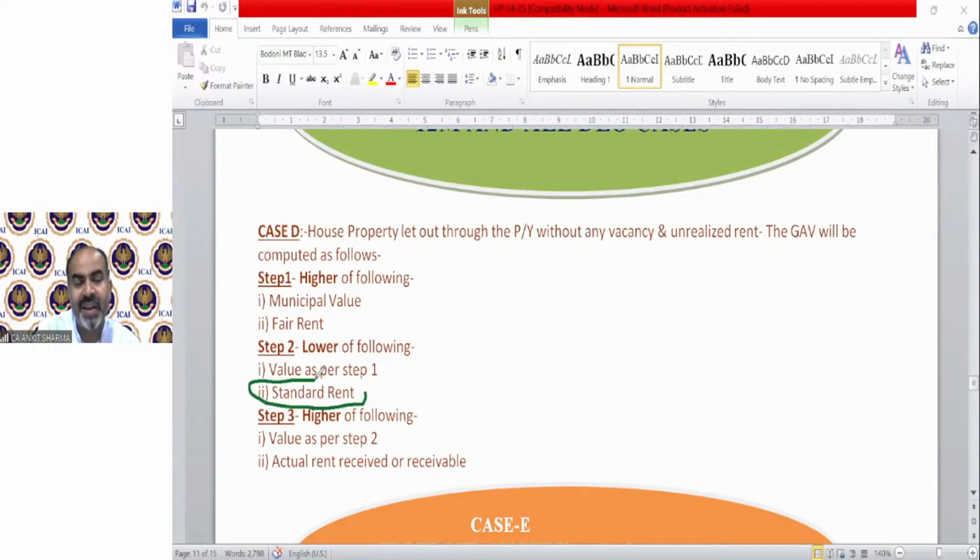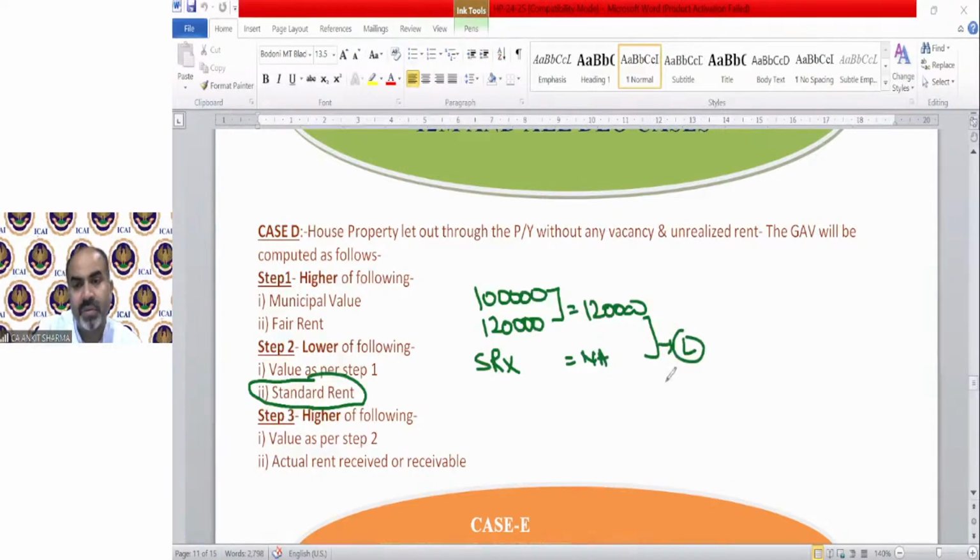It's not mandatory that standard rent will be there. Suppose municipal value is given as 1 lakh, fair rent is 120, and standard rent is not given in the question. Then the higher value is 120. Because standard is not given, that will not be applicable. So this value will be treated as the lower value. That means 120, and we will compare it with the ARR.